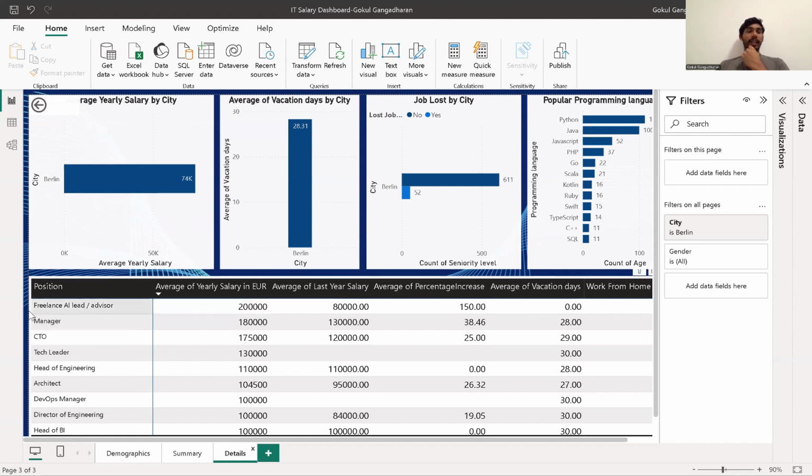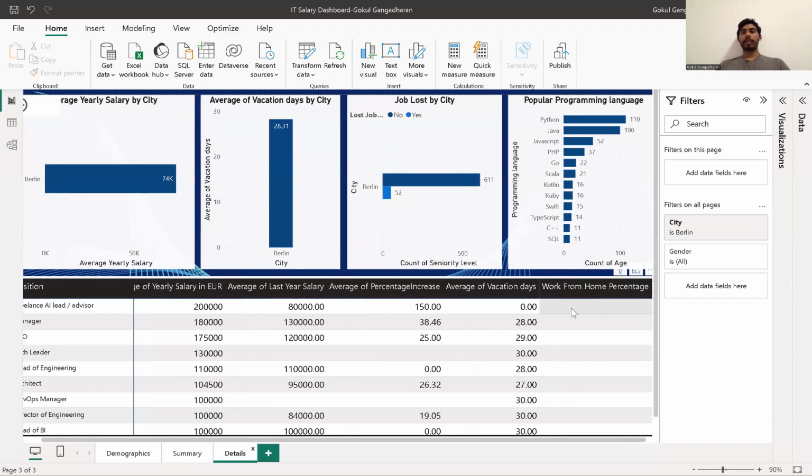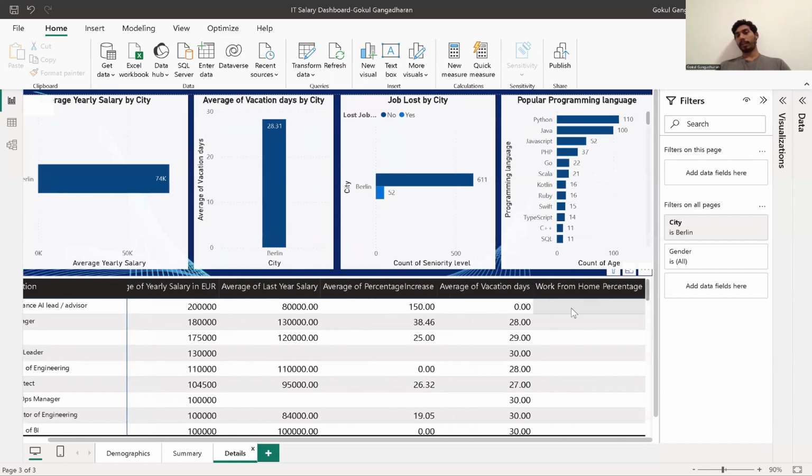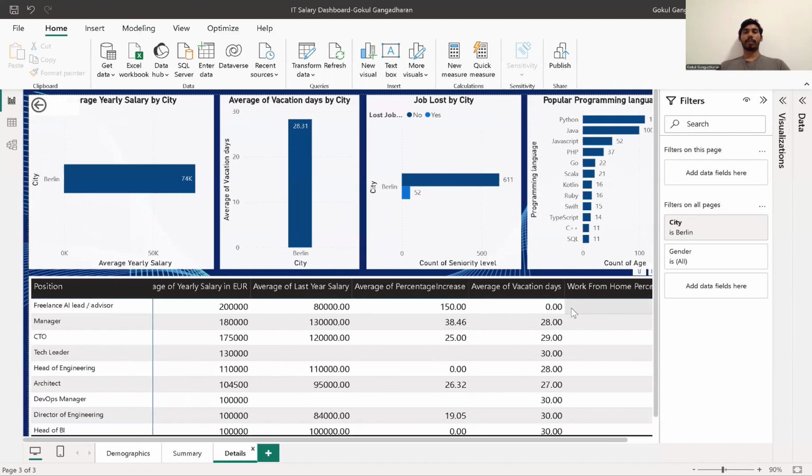That shows how much improvement AI has led to in terms of salary. As of now, AI is in demand, and people who have experience in AI, those advisors, are getting much higher pay compared to previous years. We can see a 150% increase over the previous salary, but their average vacation days are limited because they have a lot of work to do, and they are all working from the office. They are not working from home.